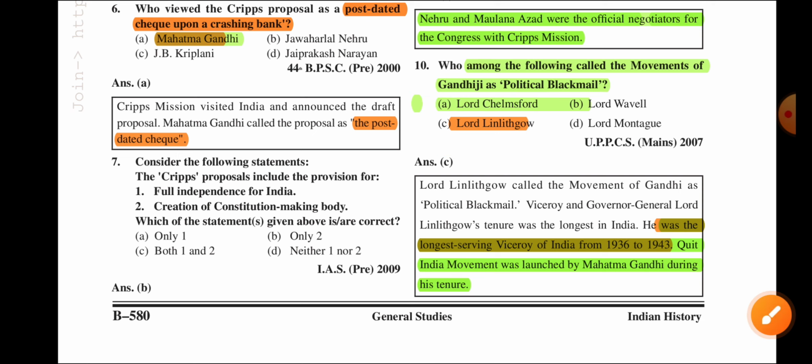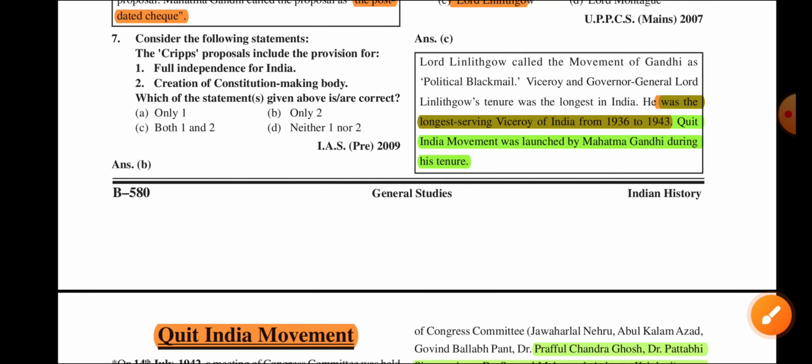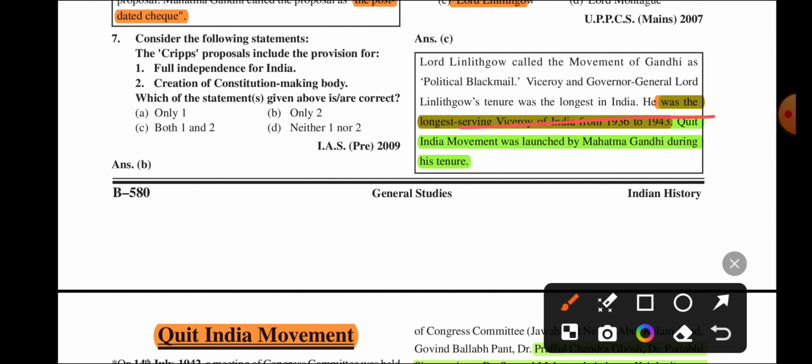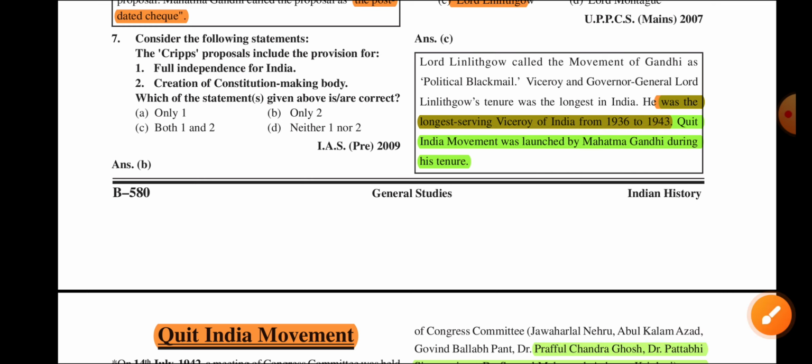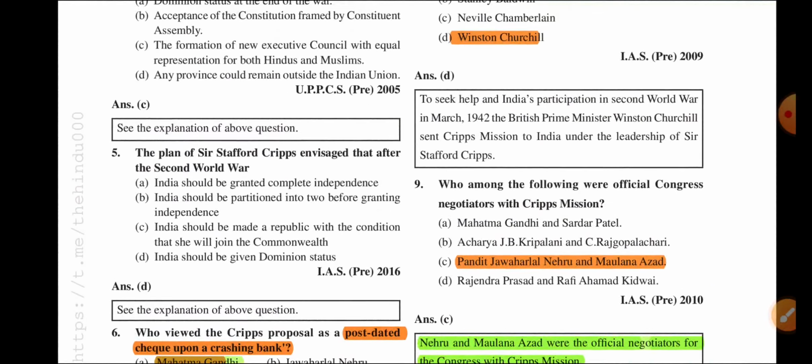Who among the following called the movement of Gandhi political blackmail? Linlithgow said this, like Gandhiji taking fasts and a lot of things, which according to him was political blackmail. Linlithgow was the longest serving Viceroy of India, 1936 to 1943. The Quit India Movement was launched by Mahatma Gandhi during his tenure. So that is the thing related to the Cripps Mission.